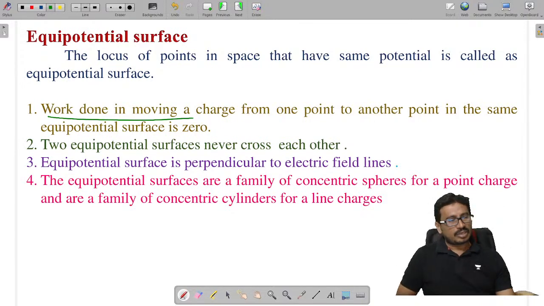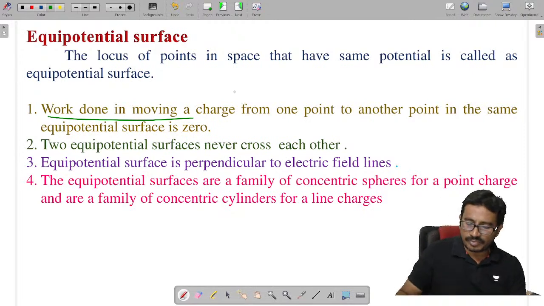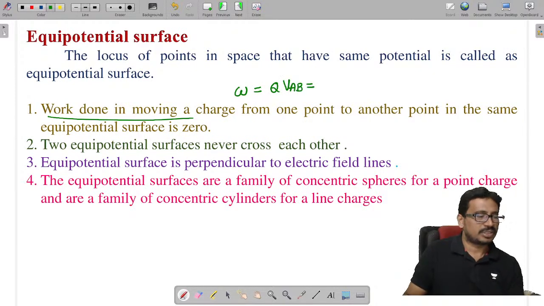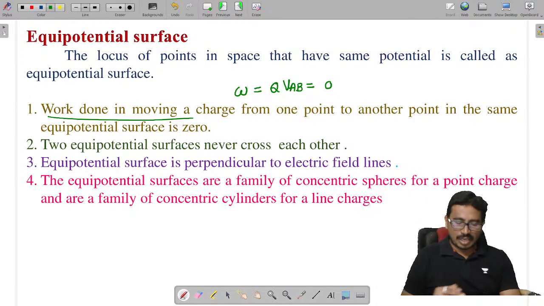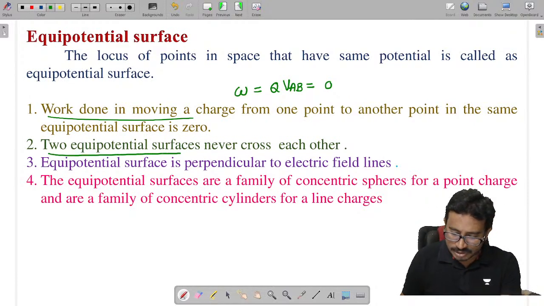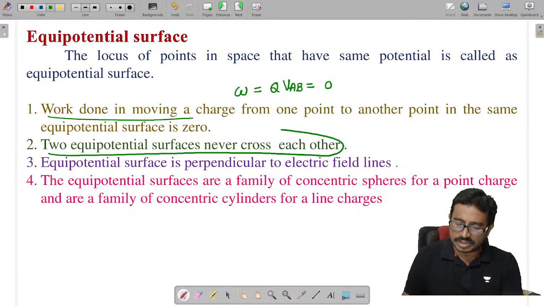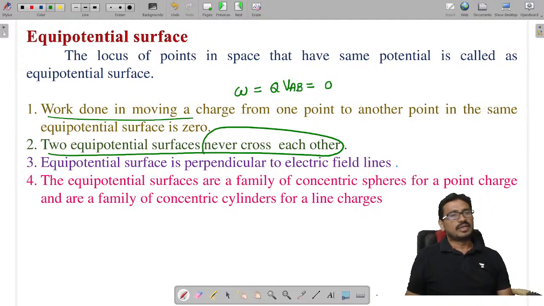Work done is given as Q into potential difference. Potential difference is 0 since the potential is the same, so the work done becomes 0.